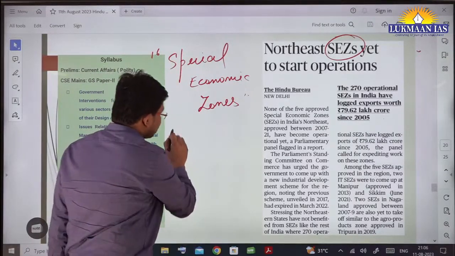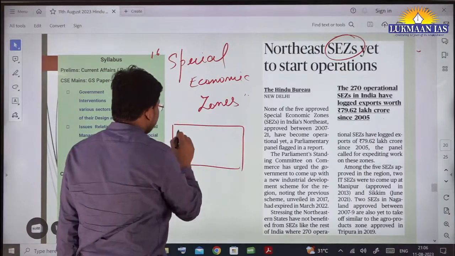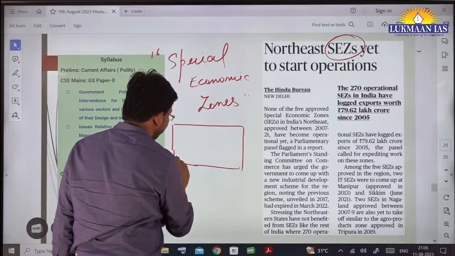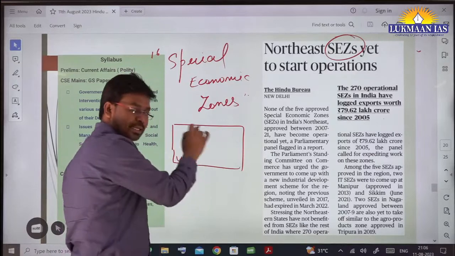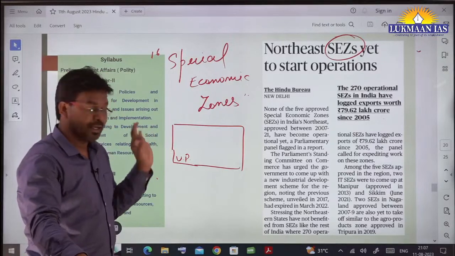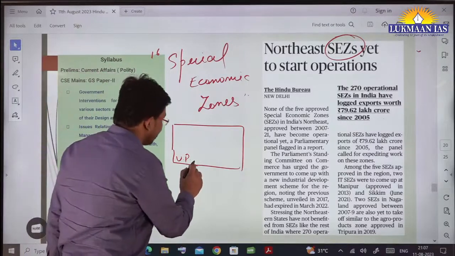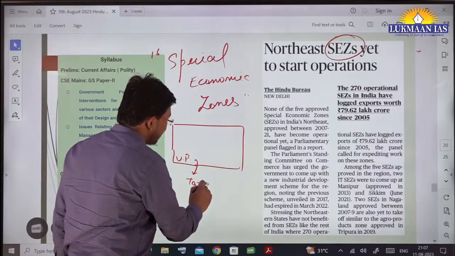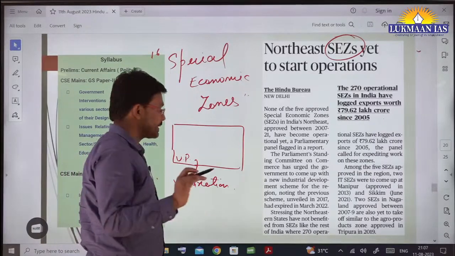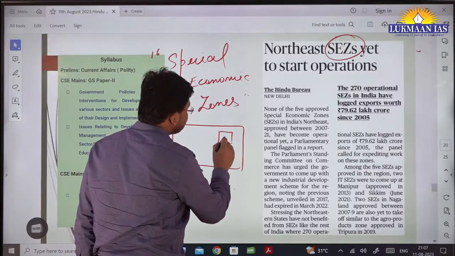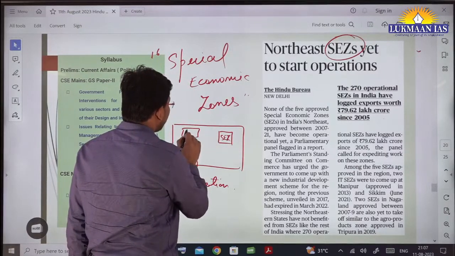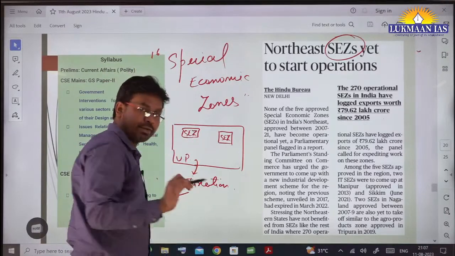Special economic zones, let's say there is a state, the state of Uttar Pradesh. In the state of UP, wherever companies are located, wherever manufacturing activities are happening, they have a law in place for taxation related matters. The government will be applying some tax and some other charges on businesses. However, if it has created a special economic zone, SEZ, there can be multiple special economic zones in the same state. I'm just giving an example.